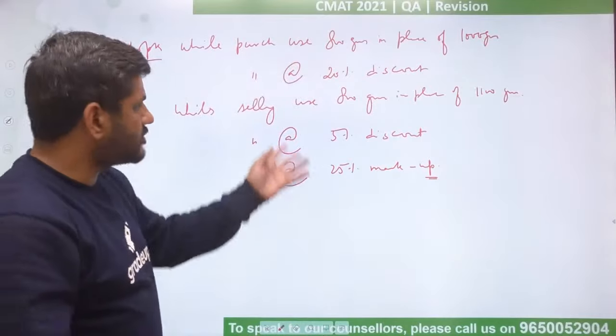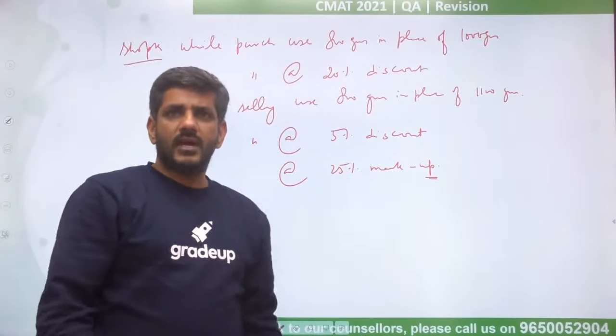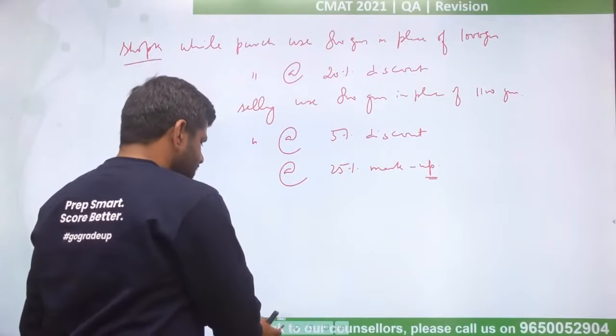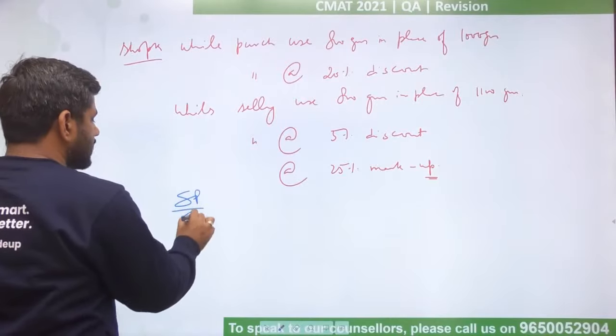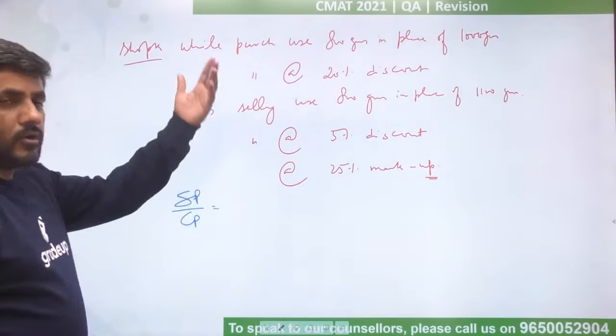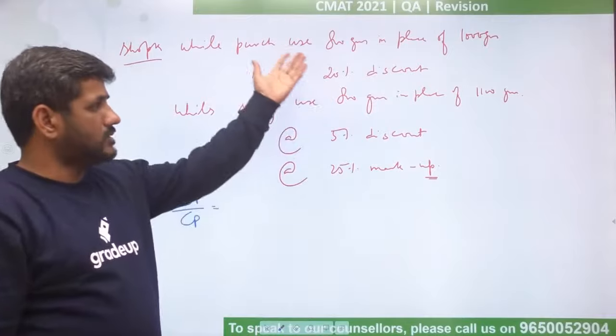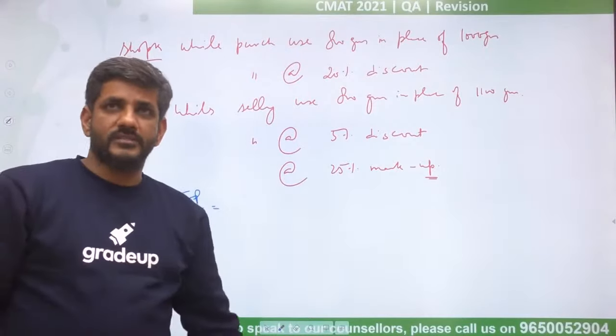Whatever mess can be there, we put it all in, whatever can happen. Let's see how to deal with this, right? This is the last thing that I am discussing with you. I have this simple rule for any question which is based upon these faulty balances type of questions. How do I do that?